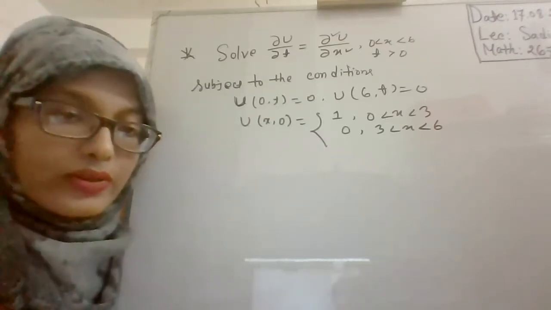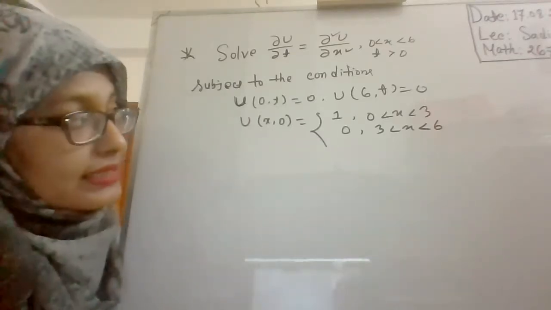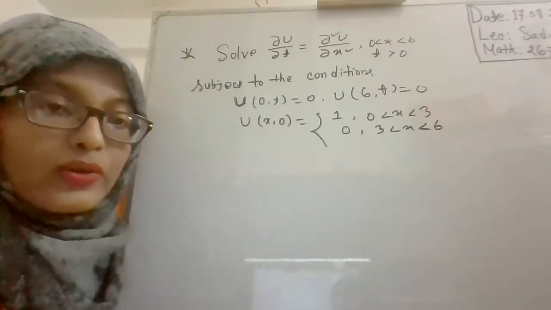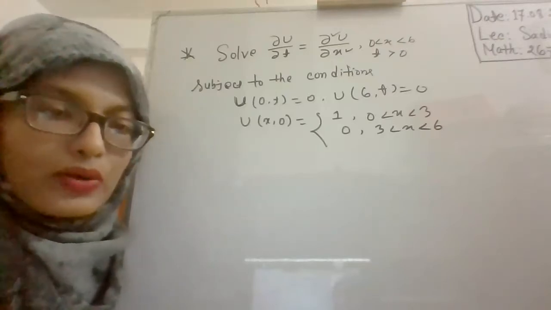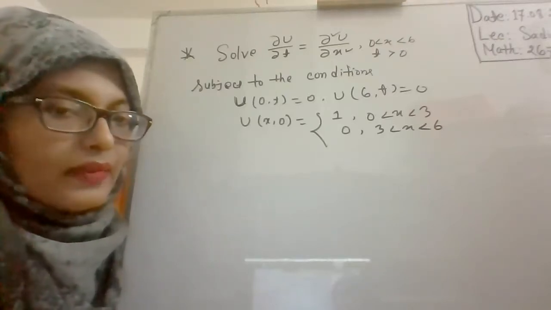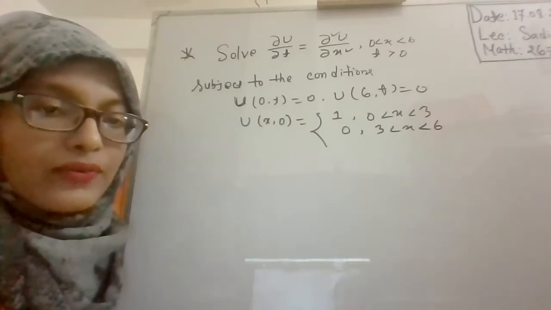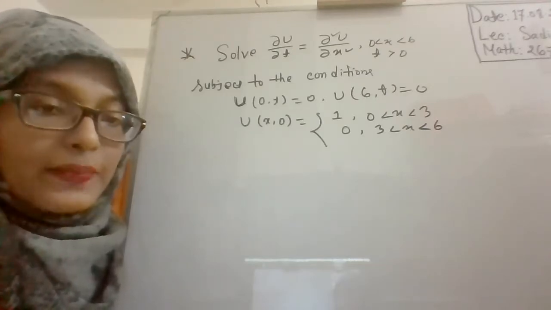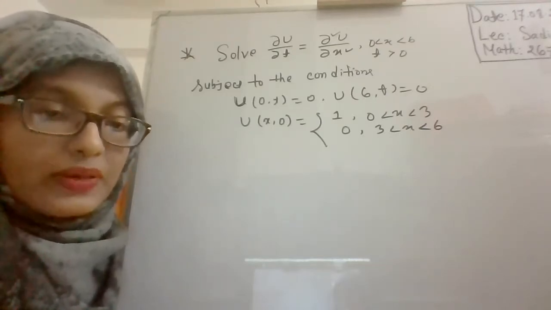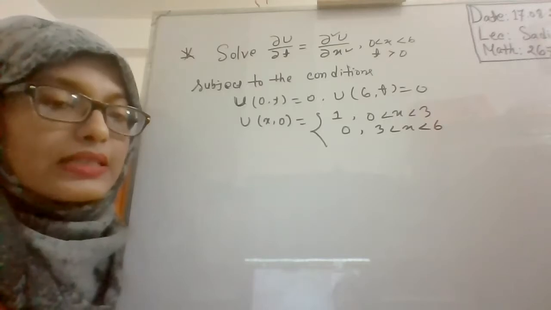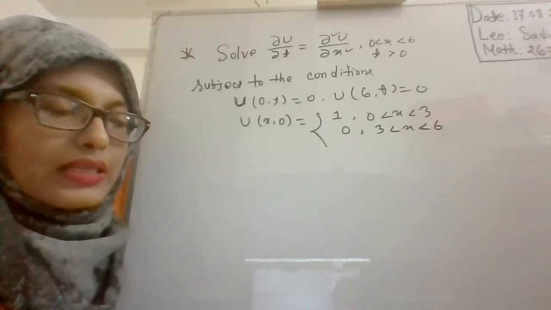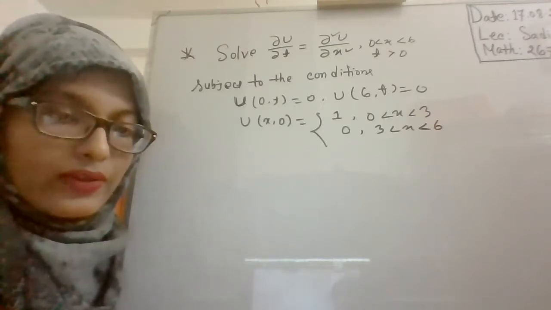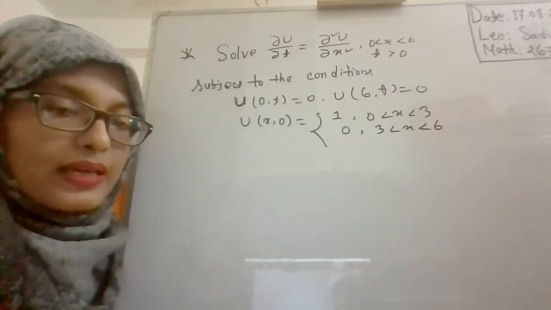It is also a boundary value problem, and here the initial condition is also given, so you may consider this an initial boundary value problem, okay? I hope all of you have gathered the basic idea about boundary value problems, partial differential equations, and the initial boundary value problem which I discussed in our last class.